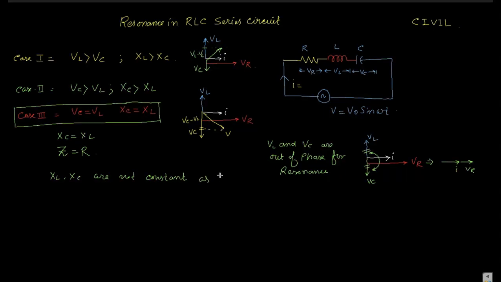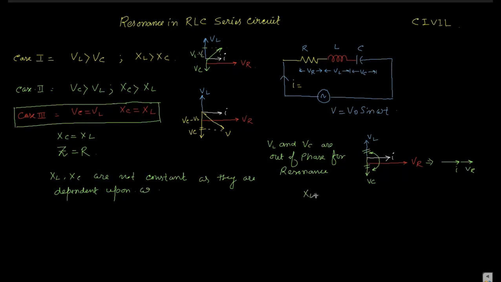Why are they not constant? They are dependent upon omega.